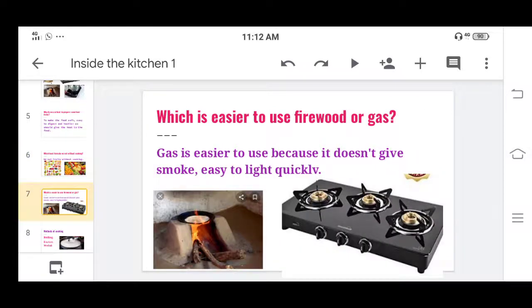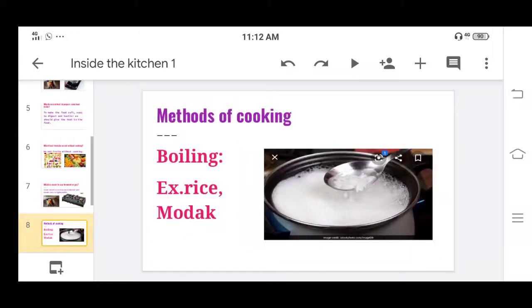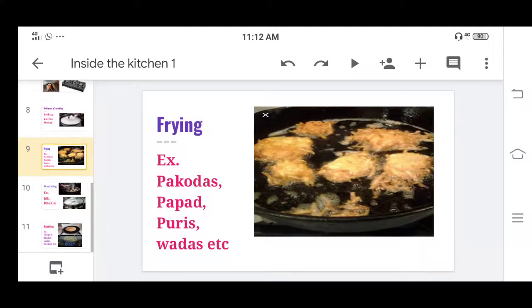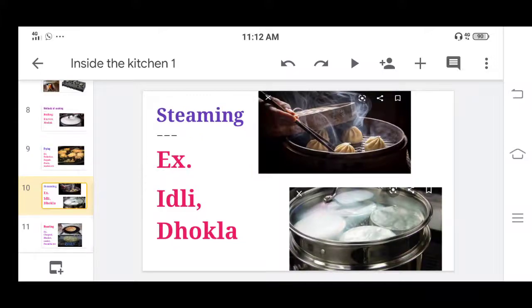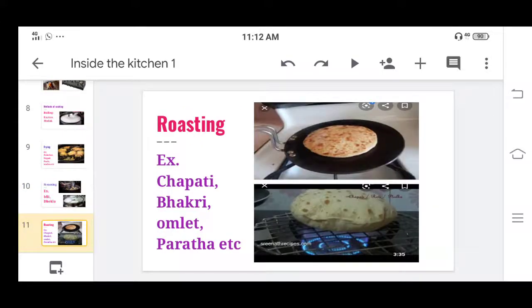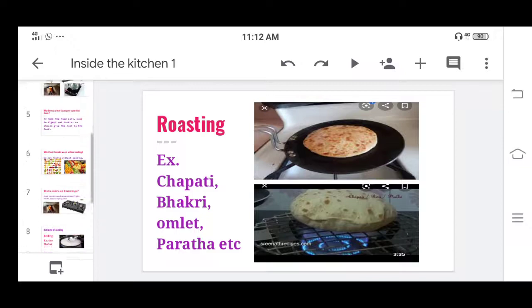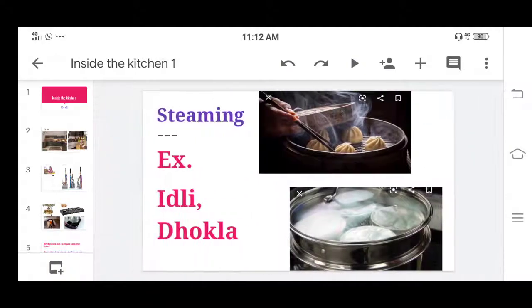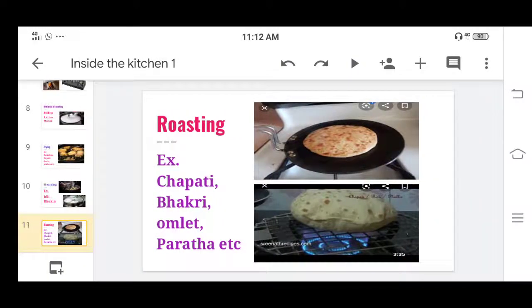So gas is easier than firewood. This is the boiling method. Rice we boil and cook. This is frying. This is steaming and roasting. These are the food items that we have seen in this session. So let us see it, observe it and study it.